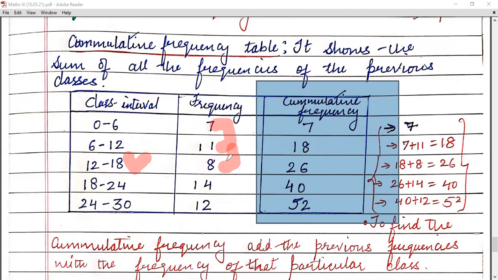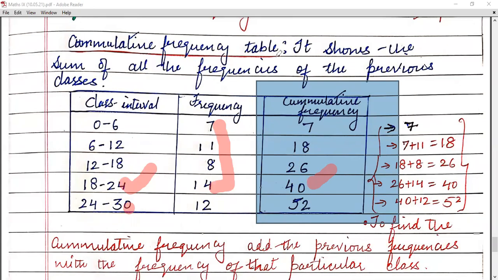Fine. Now, next you have to find the cumulative frequency of the class 18 to 24. Now, children, you have to add all the previous frequencies with the frequency of that class. And here you will get 40. Okay, so the cumulative frequency is 40. And in the last one, you have to add all the frequencies.